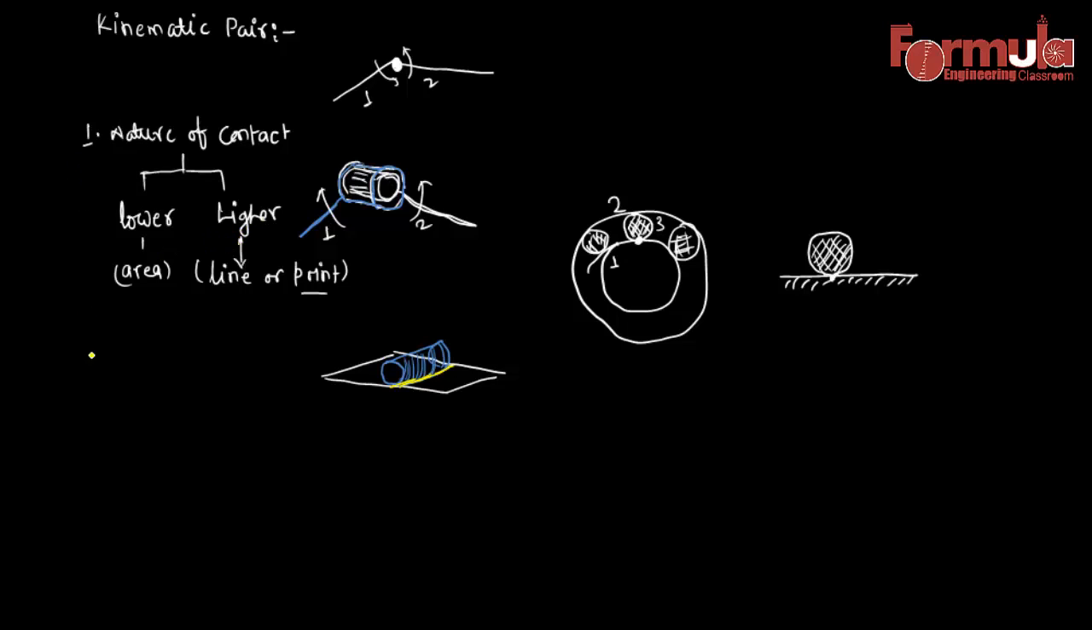Now the second category we can define is based on the nature of relative motion. We are defining kinematic pairs. First we defined the nature of contact, now we are defining the nature of relative motion. There are so many categories in this case, and there are subcategories. Let me first define the sliding pair.